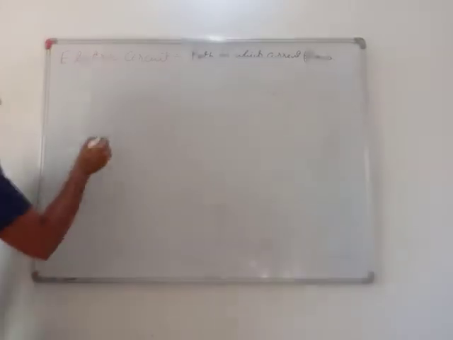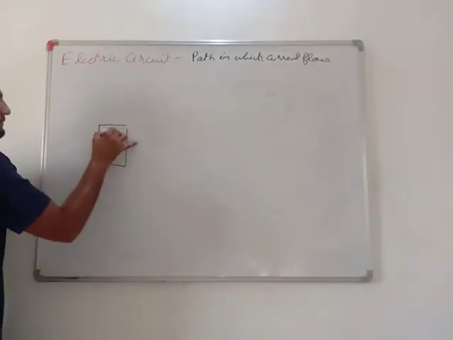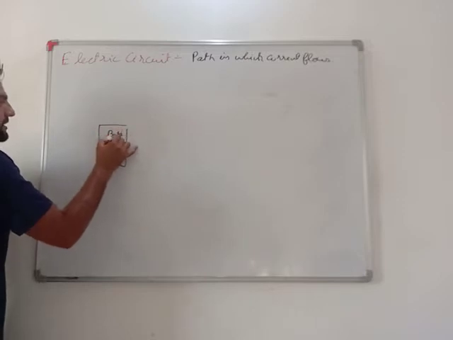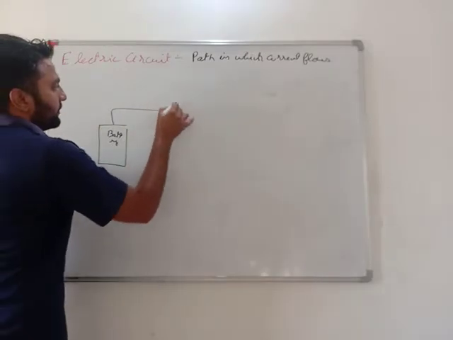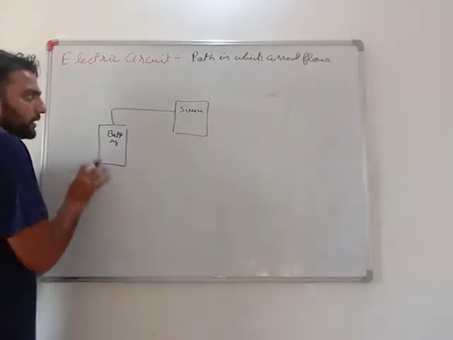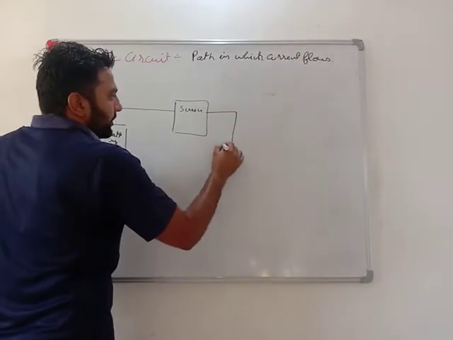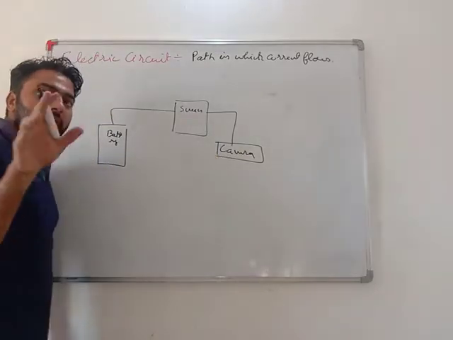Let's say for example, this is my battery or my cell. Cell means my mobile phone, yes or no? From my mobile phone there is a screen. The current is going into the screen. There is also a camera. As you know, I am doing recording.